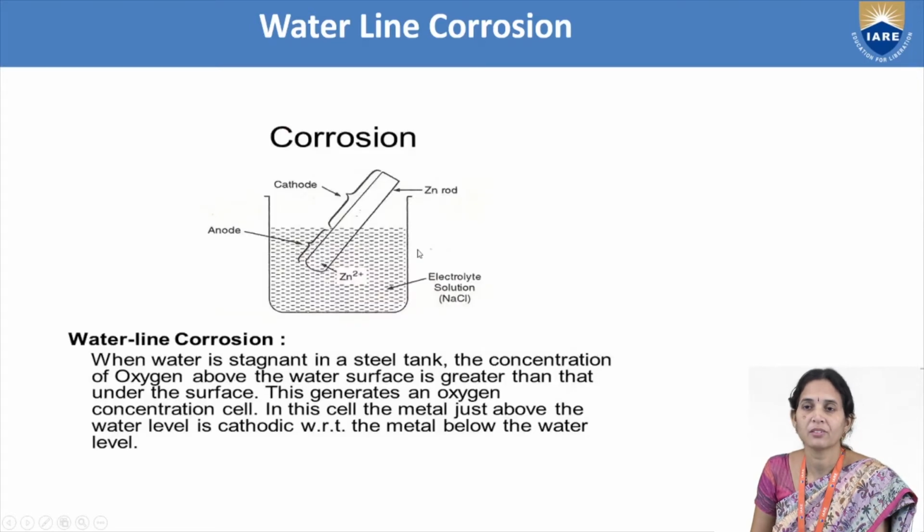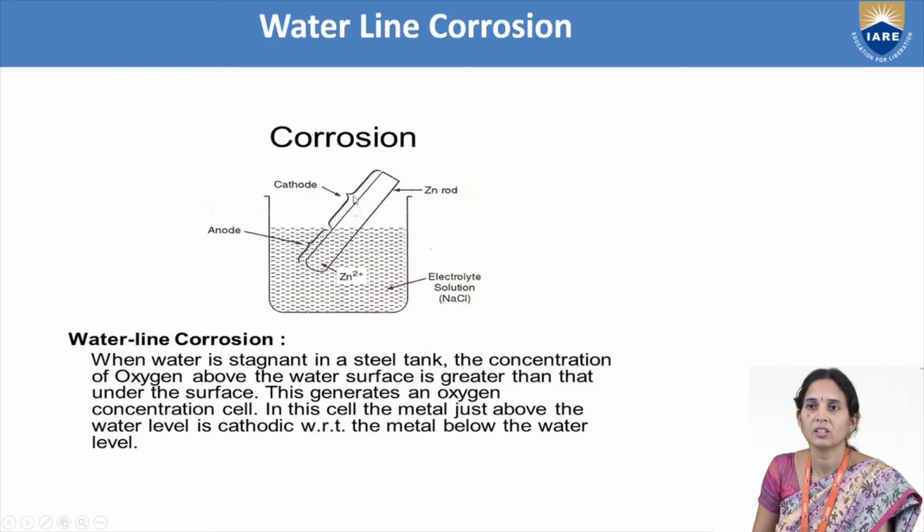For example, first we are taking one beaker, and we are filling half of the beaker with water. The electrolyte solution is sodium chloride solution. In that beaker, we are dipping a zinc rod. Half the rod we are dipping in the solution, and the other half is exposed to the atmosphere, the open part.